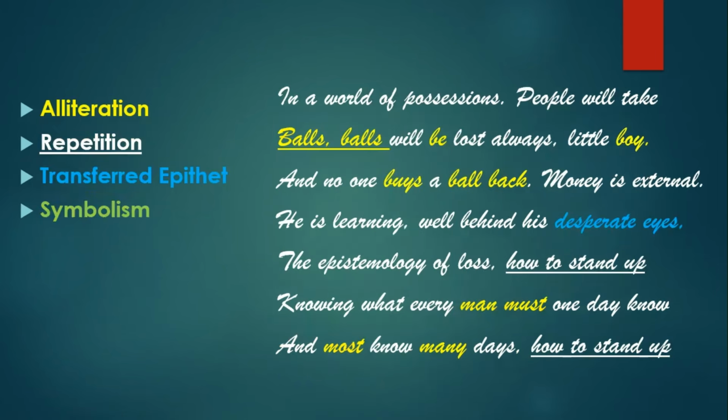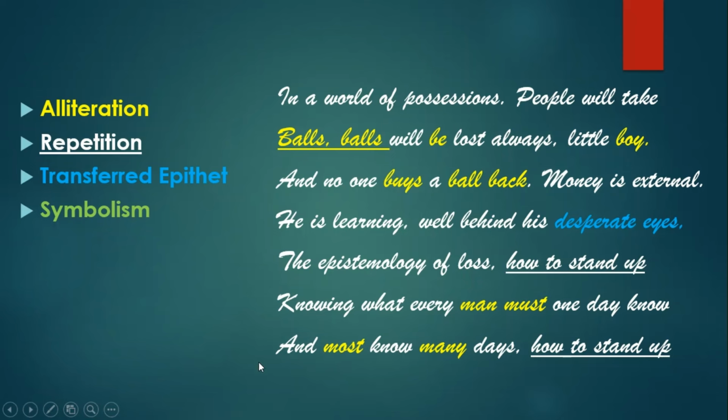The third part starts with "In a world of possessions, people will take balls." There's a lot of alliteration in this part. We see the consonant sound B repeated in balls, boy. Also in the third line, the B sound is repeated in buys, ball, back. Then in the sixth line, the M sound is repeated in man, must, and also in the seventh, most, no, many days. So the M sound is repeated in most and many.